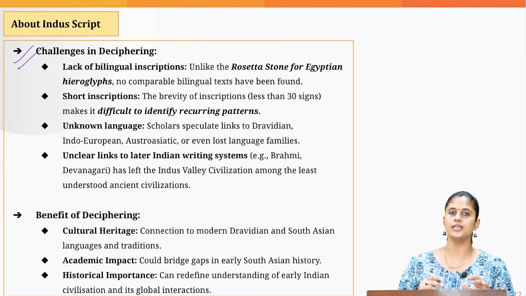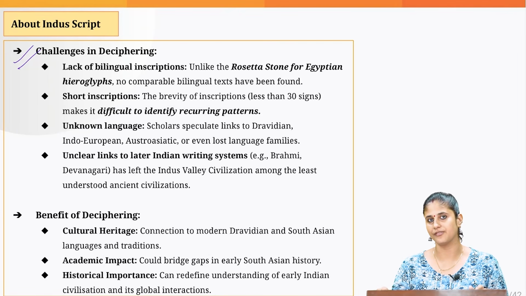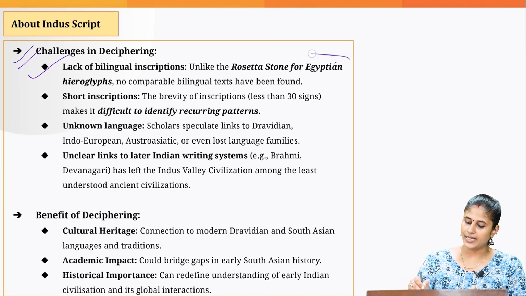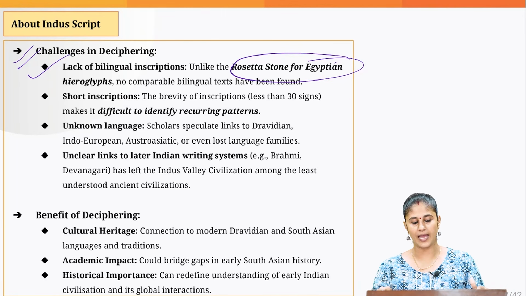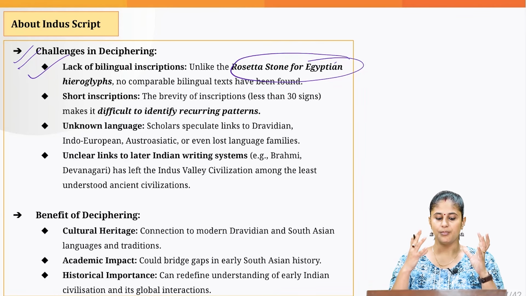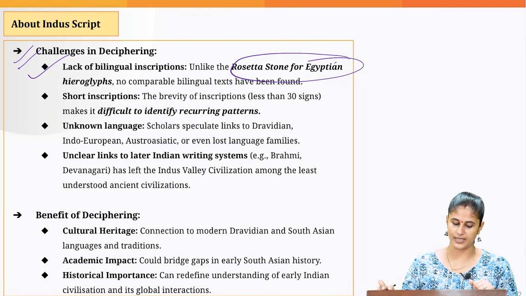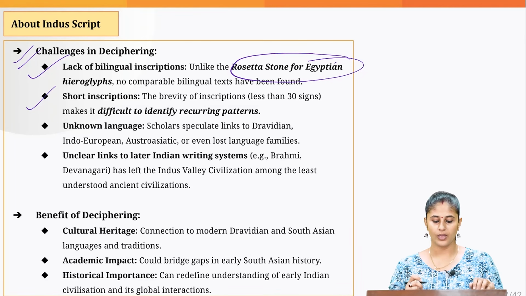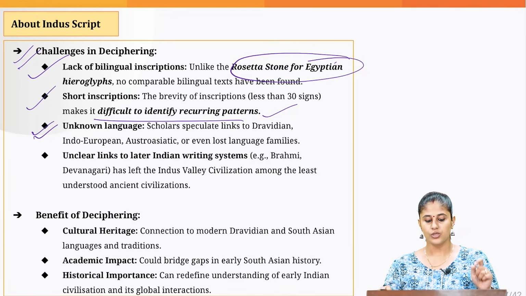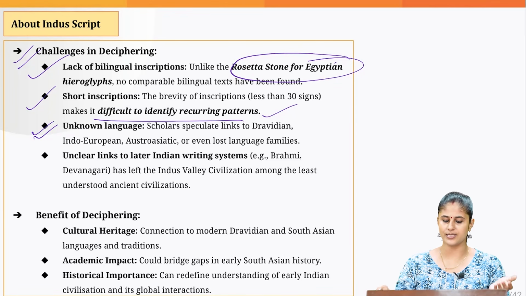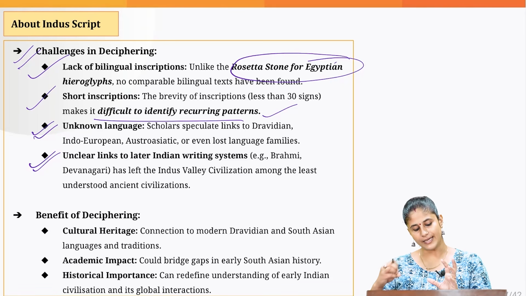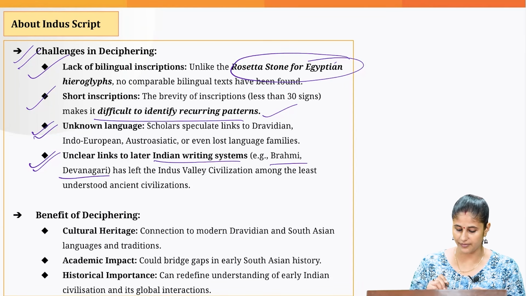Now, what all challenges are the historians witnessing when it comes to deciphering the Indus Valley script? First of all, lack of bilingual inscription, like what we had in case of Egyptian inscription, where we had the Rosetta Stone. That made it easier for the historians to do the comparison and decode the language. But such bilingual inscription is not available when it comes to the Indus Valley script. Then the inscription is quite short, so it makes it difficult to identify the recurring patterns. Then unknown language. Scholars speculate that it relates to Dravidian language, some associate it with the tribal language, etc. And it has unclear links to the later Indian writing systems like Brahmi, Devanagari, etc.